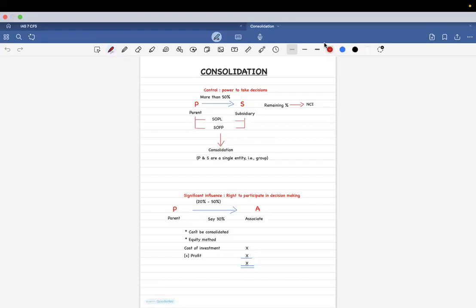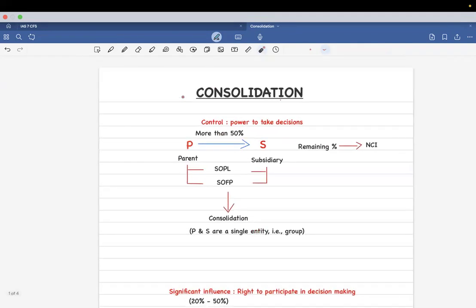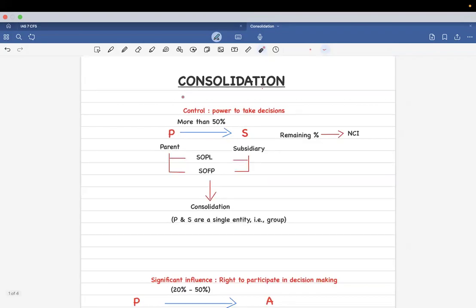So our second last portion is consolidation. I must warn you, it's not like the others that we have studied. This standard requires you to study certain things by heart. I'll just brush up with the logics of using certain methods in here, but in the end, you have to study it like you have to memorize everything. Clear? So consolidation simply means business combination.